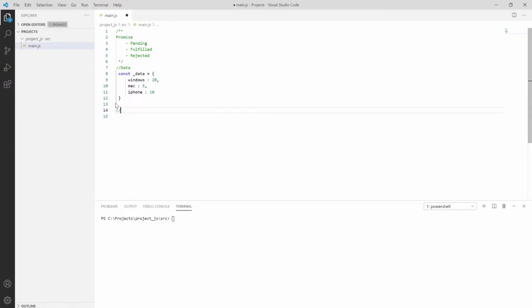So we already have our data, and then we move towards the promise function.